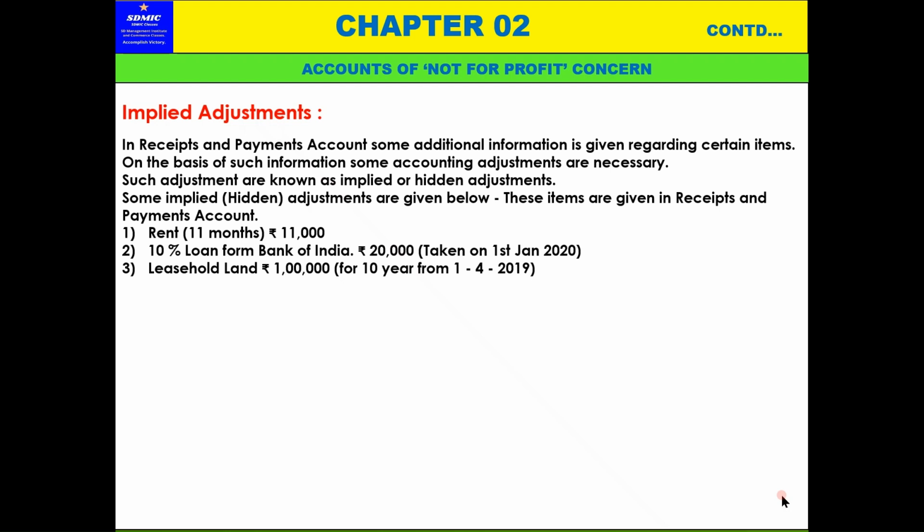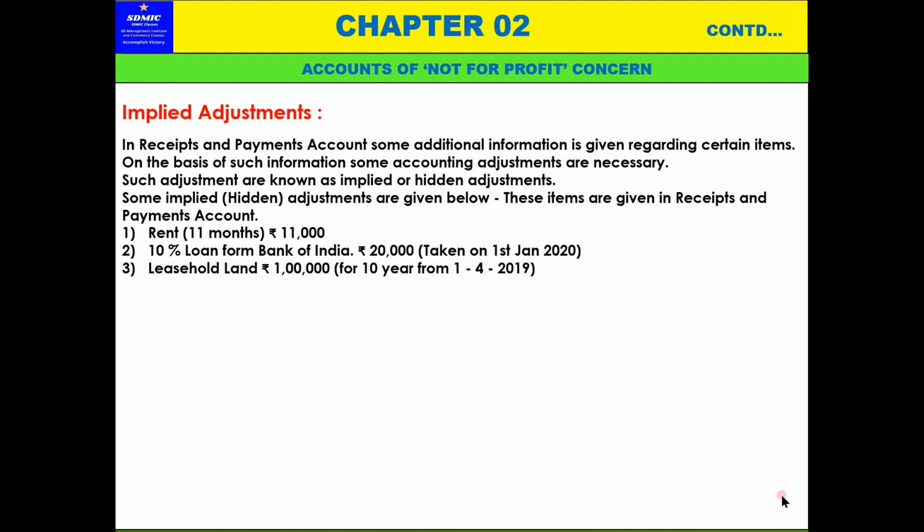It is just written that leasehold land is 1 lakh, for 10 years. So for 1 year it is 10,000.